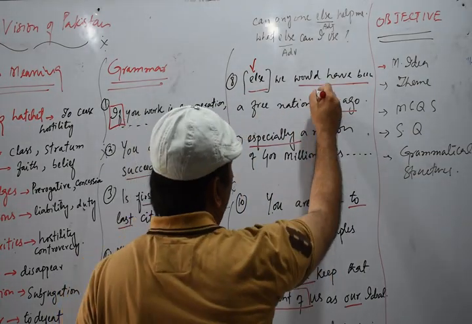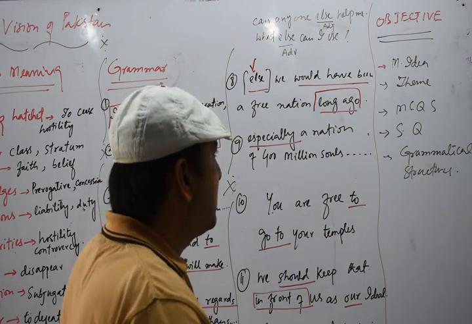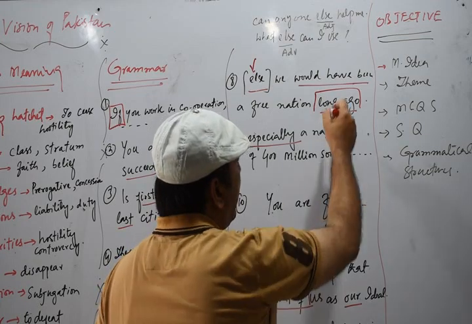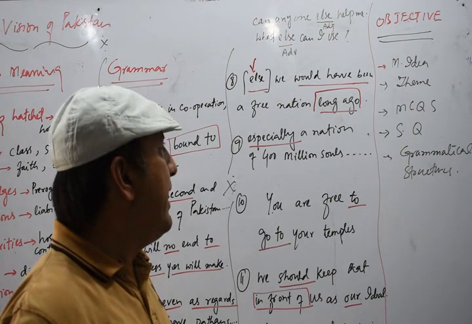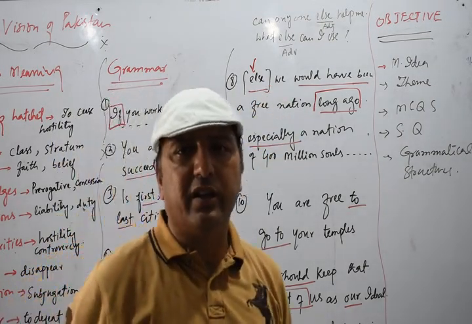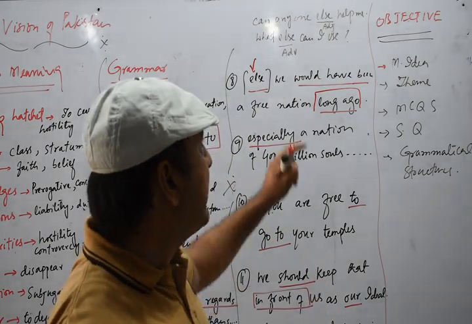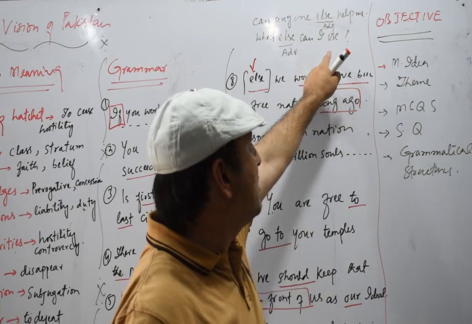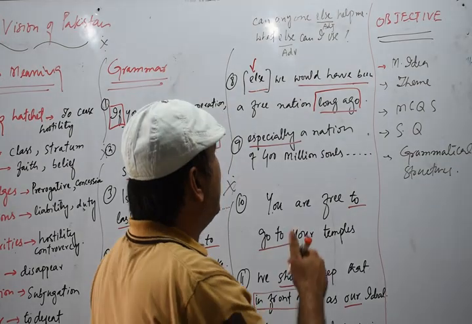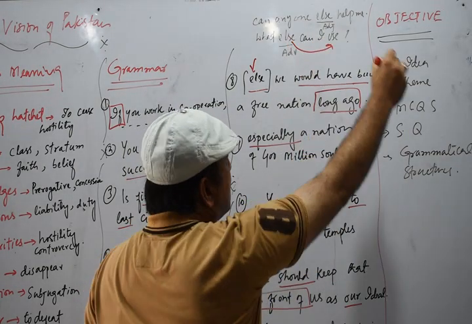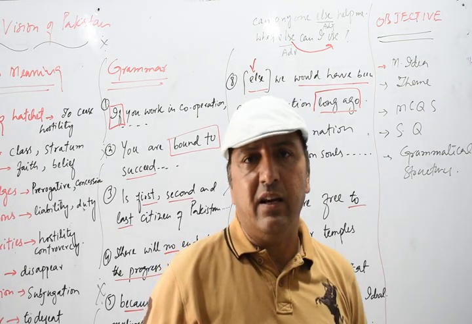And another word we have is "long ago". Long ago means we would have been a nation long ago. So long ago is working as an adverb, and else is working as a subordinate conjunction. But else can also work as an adverb. Now we have a sentence like, "What else can I use?" Here else tells about use. So in this sentence else is working as an adverb.